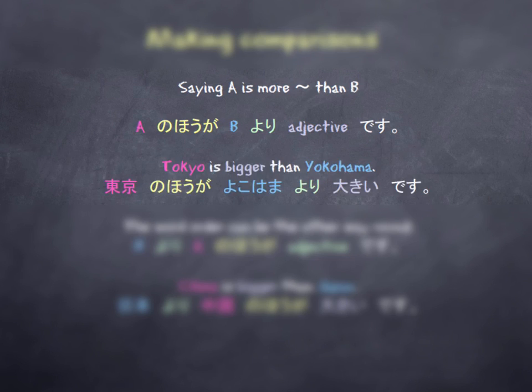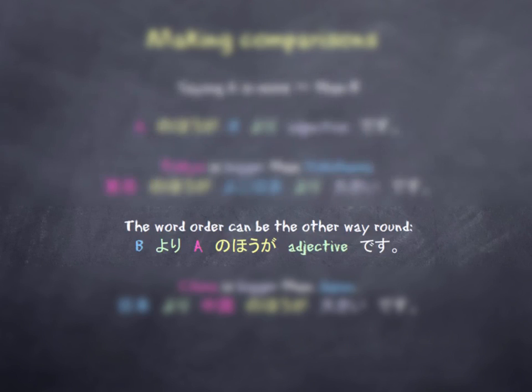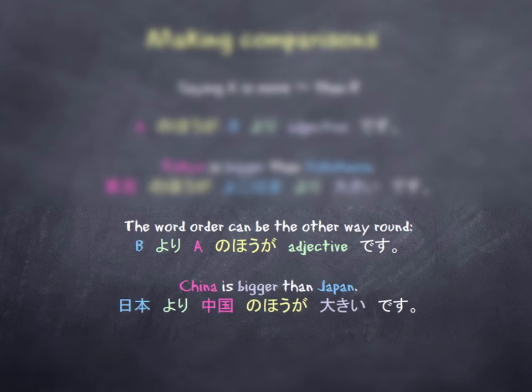So for example, Tokyo is bigger than Yokohama. Tokyo noほうがYokohama yori大きいです. Now we can structure it the other way around. So we can start with B, which is the thing that we're comparing to, followed by yori, and then A, which is the thing that we are comparing, followed by noほうが, and then our adjective and des. So for example, China is bigger than Japan. 日本より中国の方が大きいです. So effectively what you're saying is China compared to Japan is bigger.